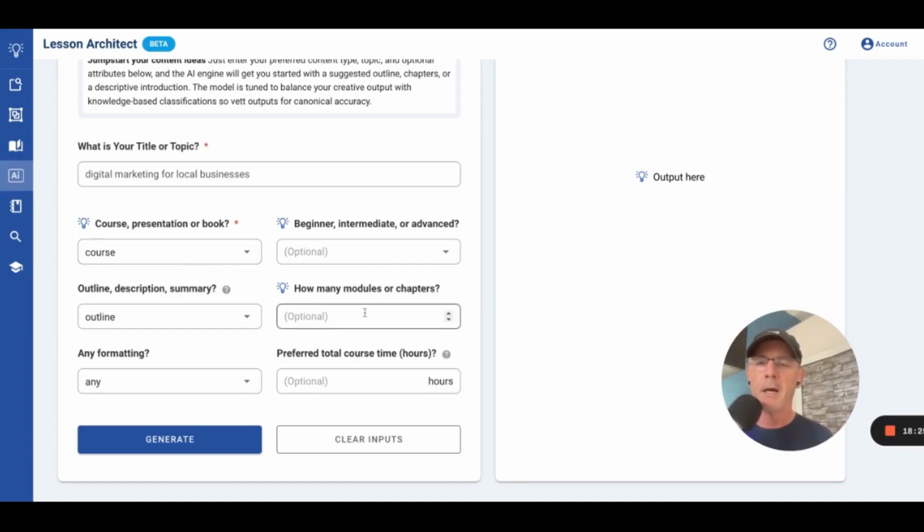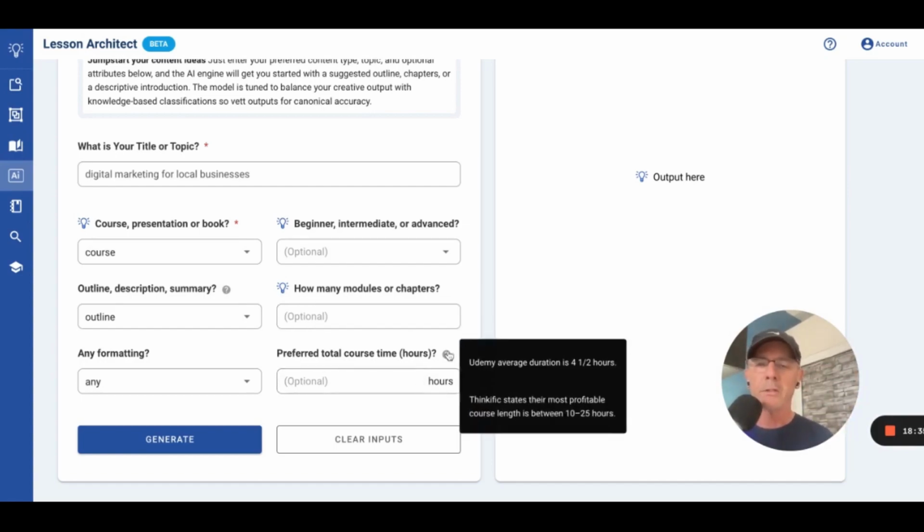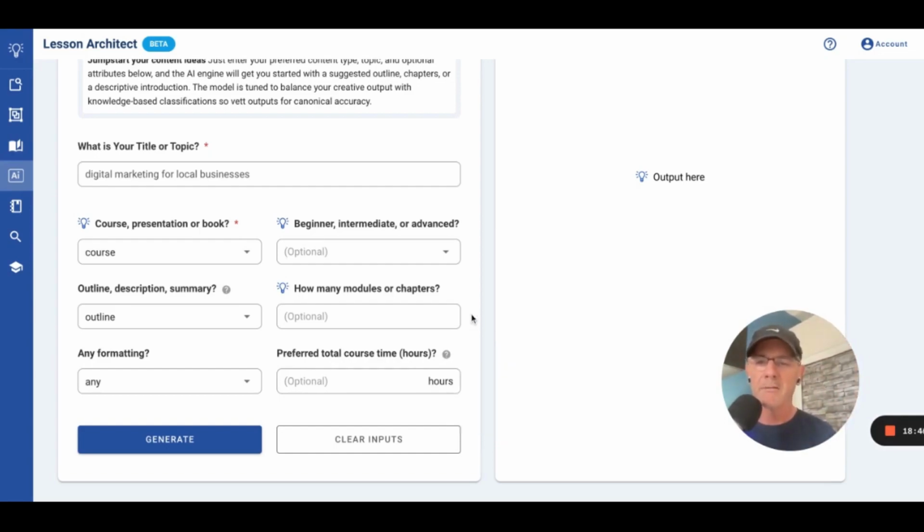But how many modules or chapters? I'm going to leave that blank, but you can say, hey, I want to do 10, I want to do 5. The hours. So look at the tooltip. The Udemy average duration is 4.5 hours for their courses. I think it says that some of their most profitable courses are fairly long, so there's really no hard set fast rule here.